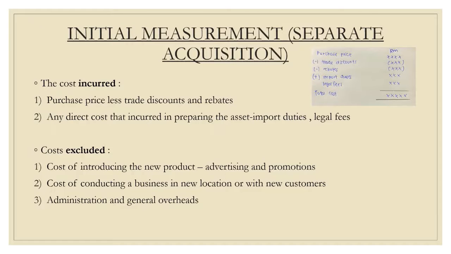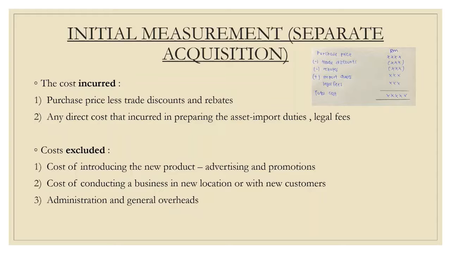There are four types of initial measurement. The first one is separate acquisition. The cost incurred in separate acquisition is the purchase price less trade discount and rebates, plus any direct cost incurred in preparing the asset, such as import duties and legal fees.